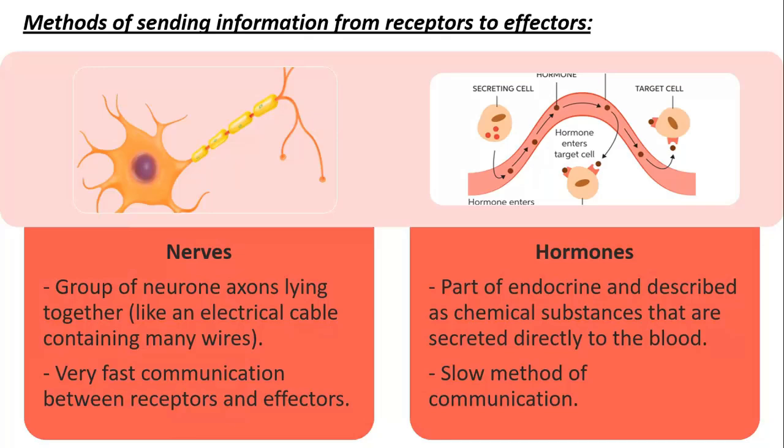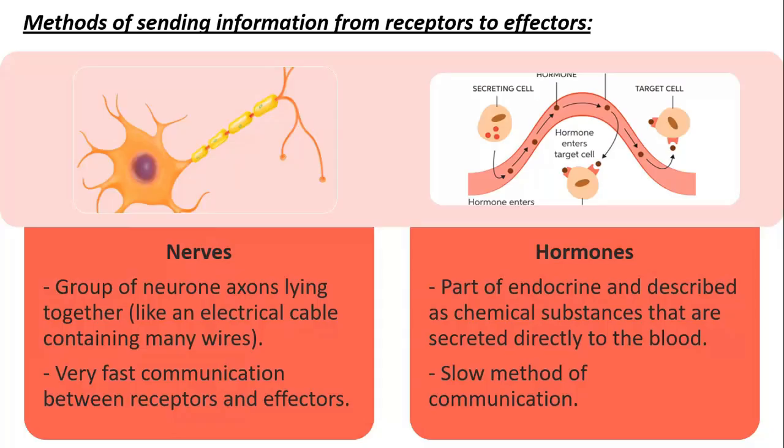But what about hormones? Hormones are chemical substances that are sent into the blood, and they travel throughout the blood until they reach the target organ. When they reach the target organ, they change how it works, or the proteins produced by the cells. So this is how hormones work.